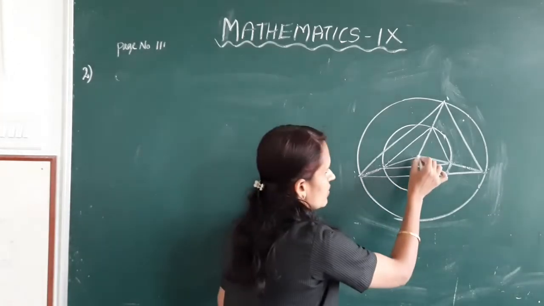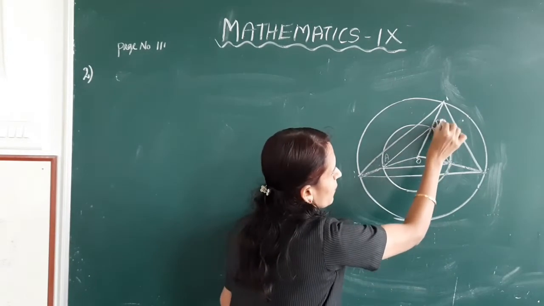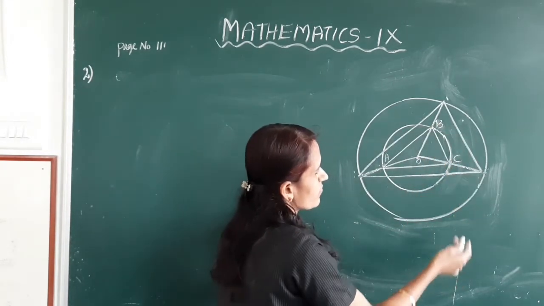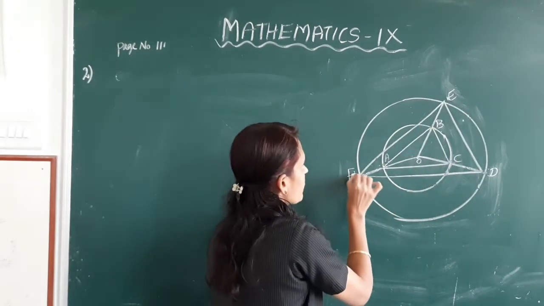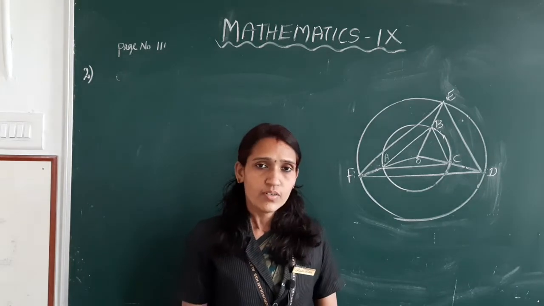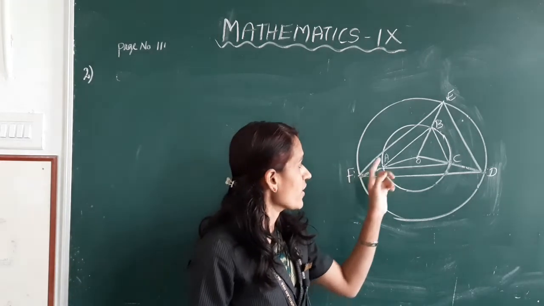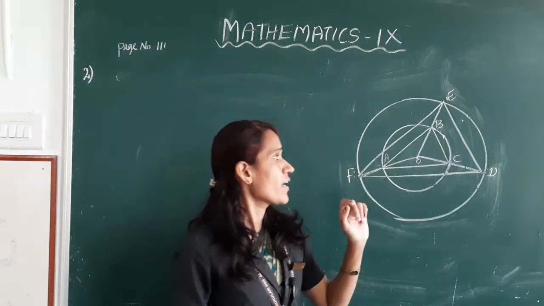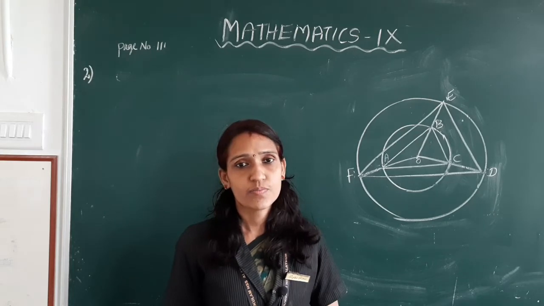Mark the center O, A, B, C, D, E, F. Here we have to prove triangle ABC and triangle DEF are similar triangles.